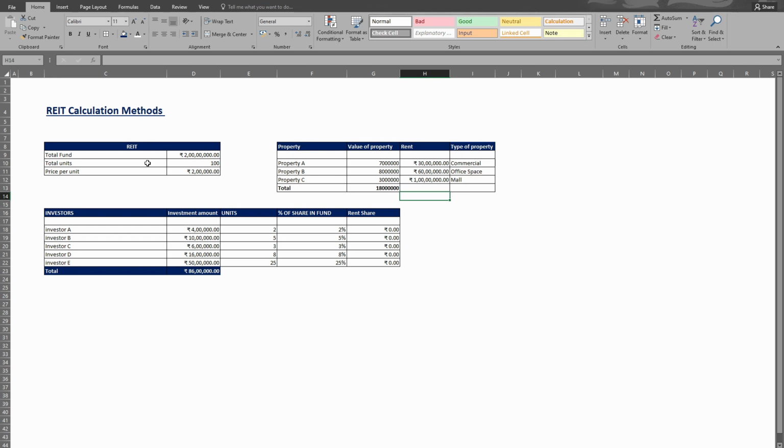When any REIT wants to be listed on the stock exchange, they have to follow certain norms. Their 80% of funds should be invested into income generating properties. They can invest only 10% in under-construction properties, and the remaining 20% exposure of their fund is for multiple purposes, for example under-construction properties, leasing, or financing any properties. So their exposure cap for purposes other than income generating properties is 20%.